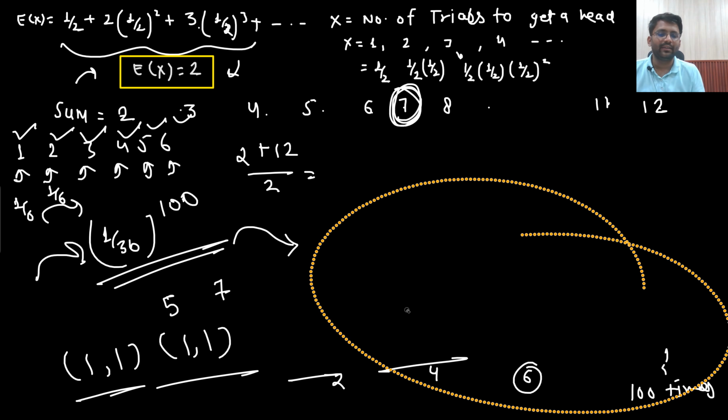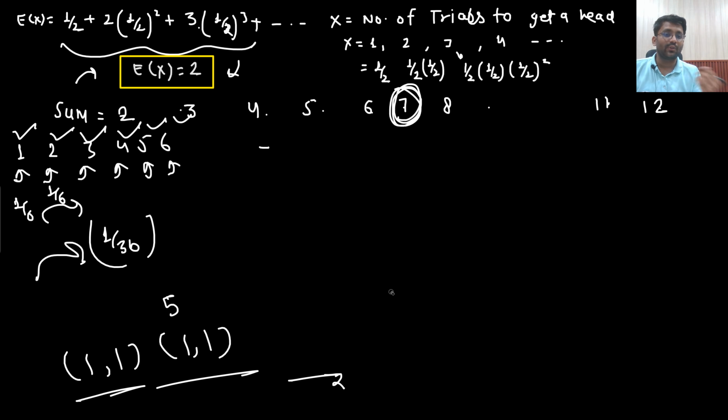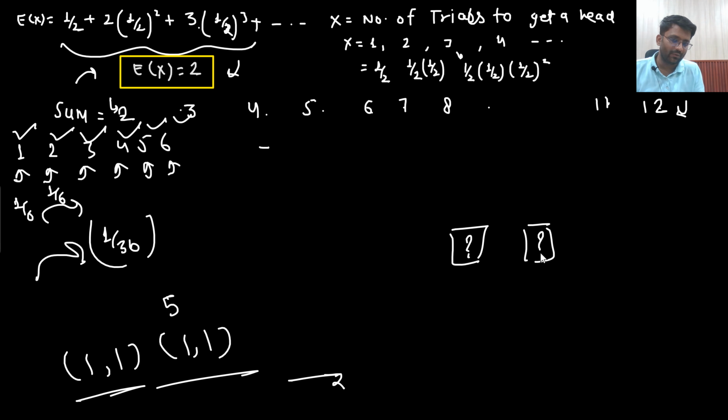All this discussion I did because it will help you solve the question in a much quicker manner. Let's just say this question is coming in the examination hall, and this question has actually come as well: find the expected number of sum on the dice. You are rolling 2 dice, find the expected sum. What will be the expected sum here? So the expected sum would be 7. This was the answer.